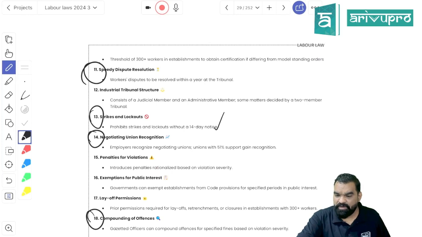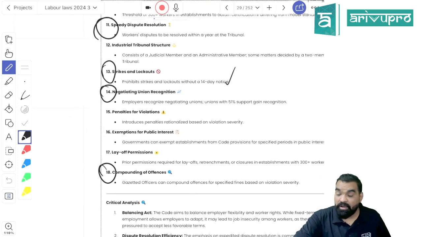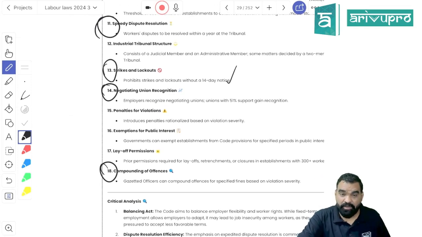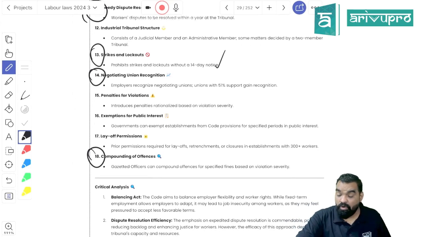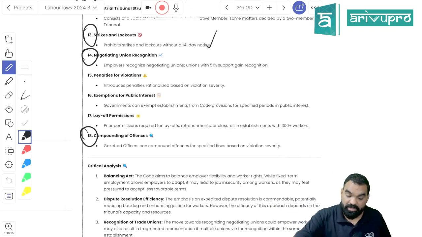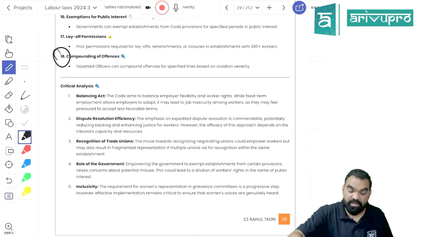Earlier there were different timelines to resolve a dispute. Now there is a plain timeline for the tribunal to resolve the dispute, that is 1 year. Earlier the period of notice was a little contradictory, but now it is only 14 days notice and you can go on strike or lockout, right? Any trade union having a minimum 51% stake in an organization will be classified as a recognized trade union by the government, right? And settlement of offences is being provided.